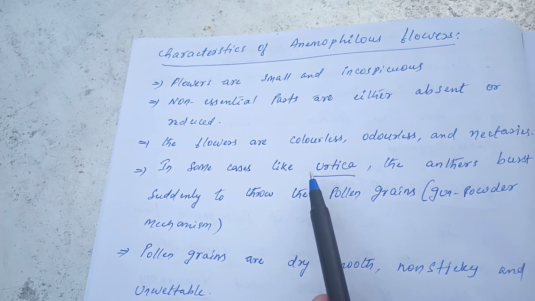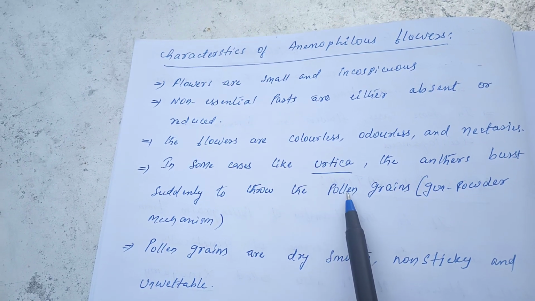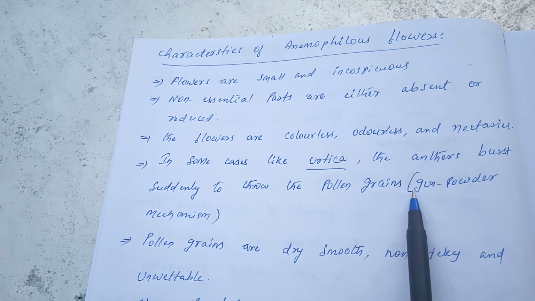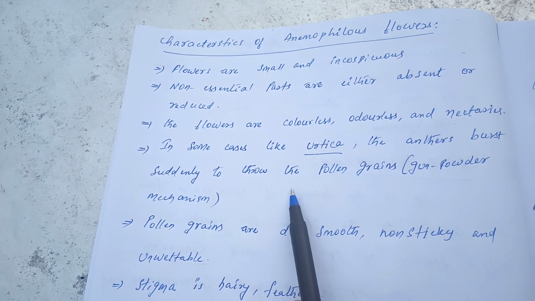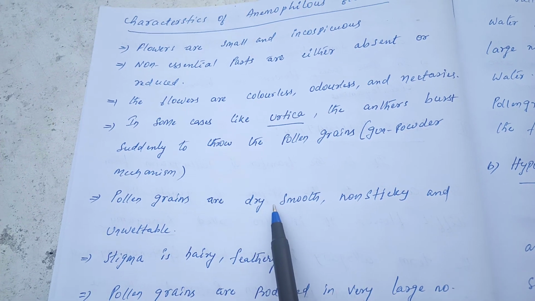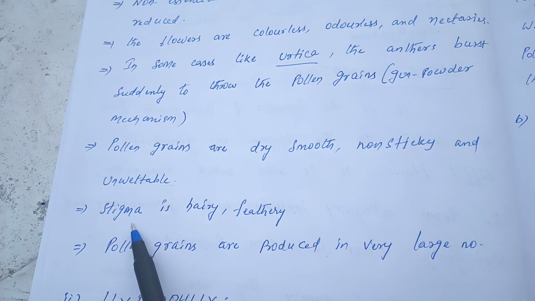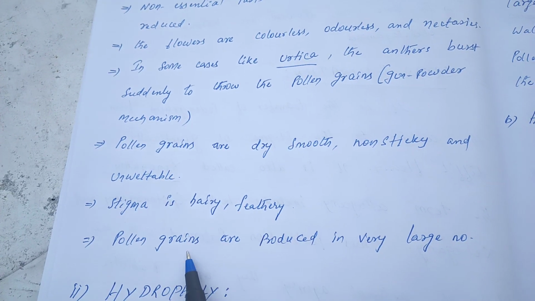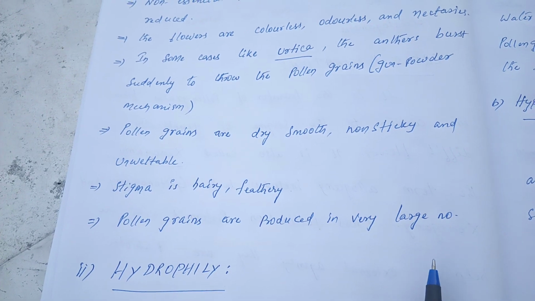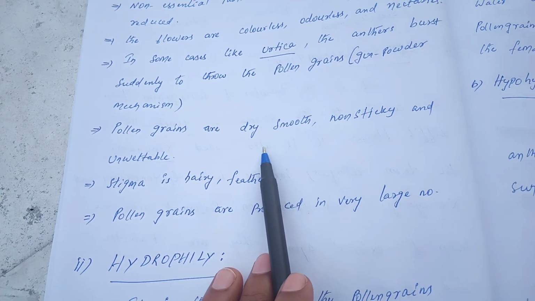In some cases like Urtica, the anthers burst suddenly to throw the pollen grains, and this mechanism is called gunpowder mechanism. In these flowers, the pollen grains are dry, smooth, non-sticky and unwettable, and the stigma is hairy and feathery. Pollen grains are produced in very large number. These are some important characteristic features of anemophily.